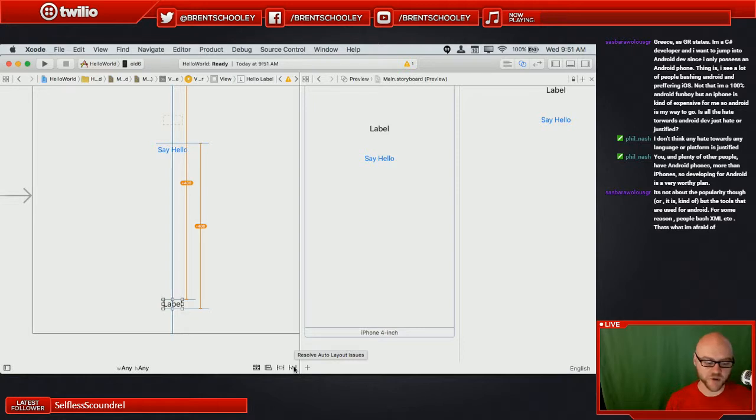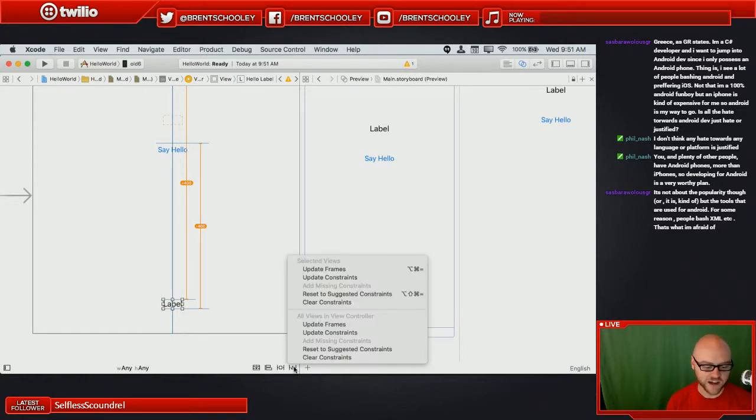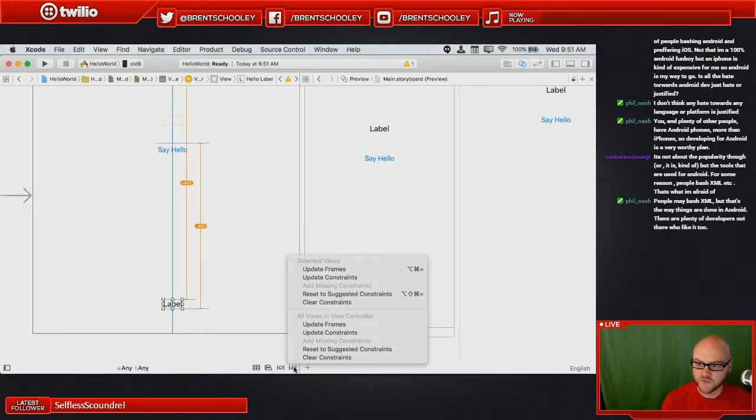This is one of my favorite buttons for when you run into problems with auto layout. What it can do is it can fix all of the constraints. It can basically update a frame back to where it should have been. It can update the constraints based on where the current frames are. It can reset to the suggested constraints. This one's super powerful.